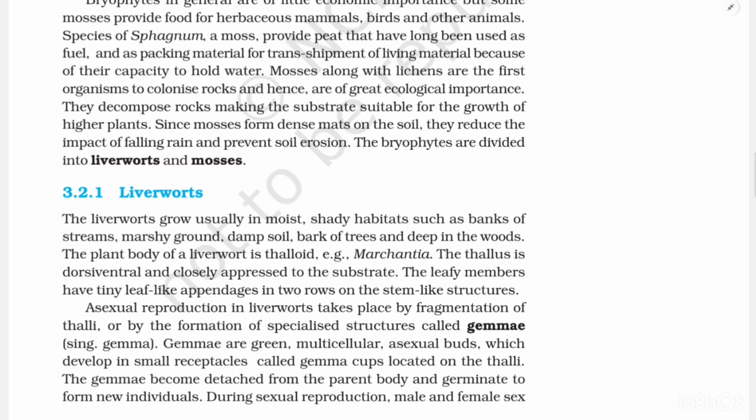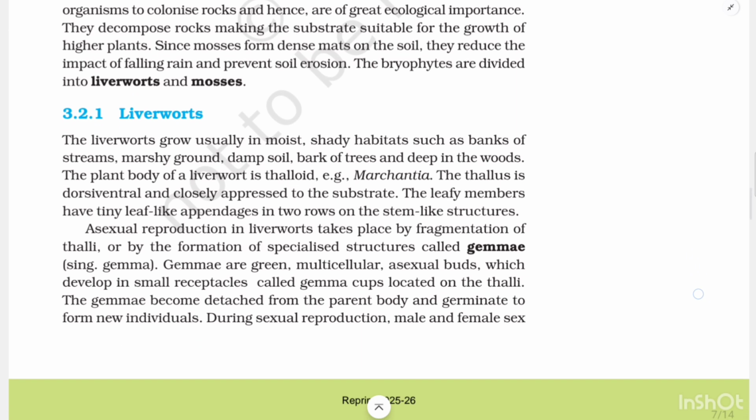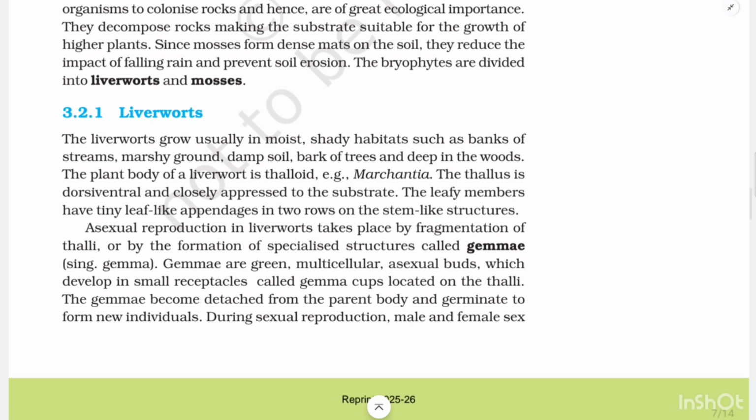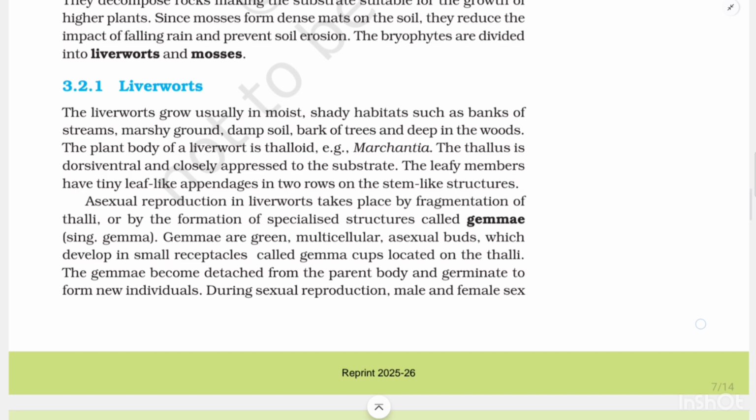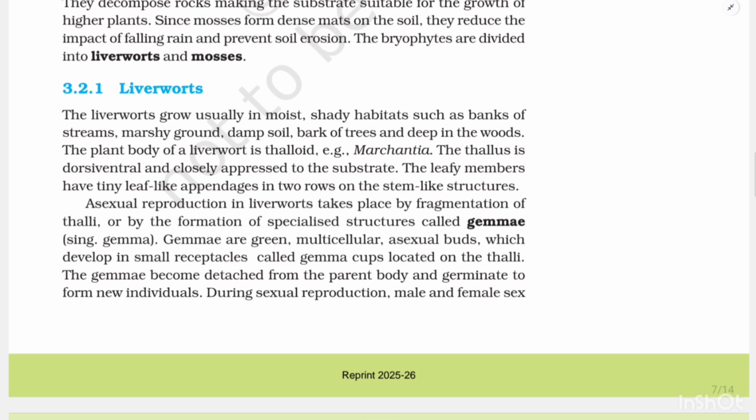Mosses, along with lichens, are the first organisms to colonize rocks and hence are of great ecological importance. They decompose rocks, making the substrate suitable for the growth of higher plants. Since mosses form dense mats on soil, they reduce the impact of falling rain and prevent soil erosion.